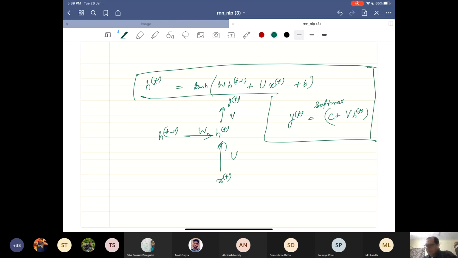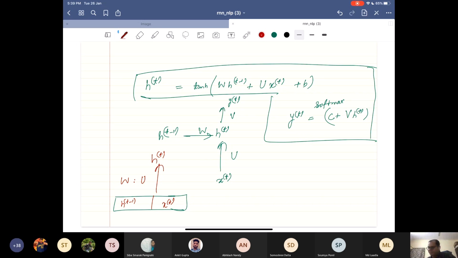If you have difficulty visualizing, you can think of it again as a simple multi-layer perceptron. You can think of it as if you're concatenating ht minus 1 and xt in your input, and you are passing it to get your ht. And this matrix is nothing but W concatenated with U. They are actually separate parameters.